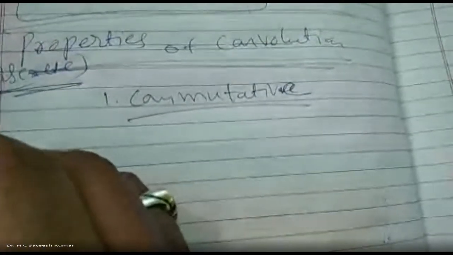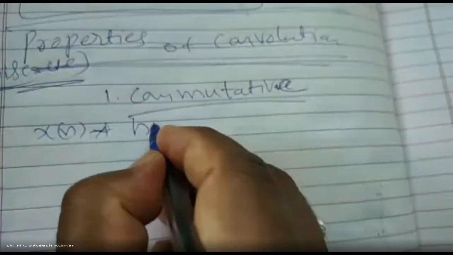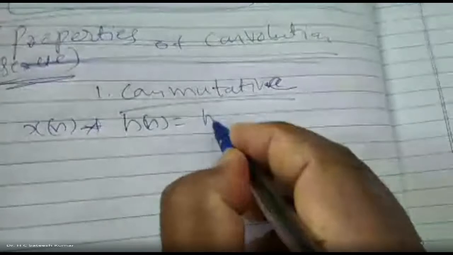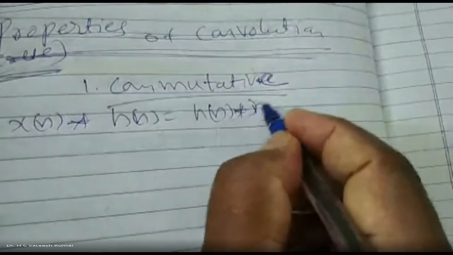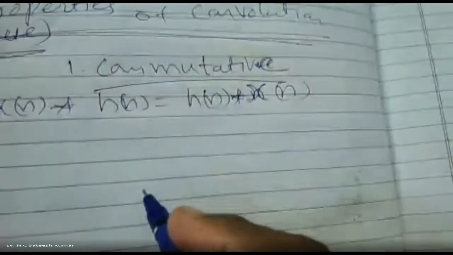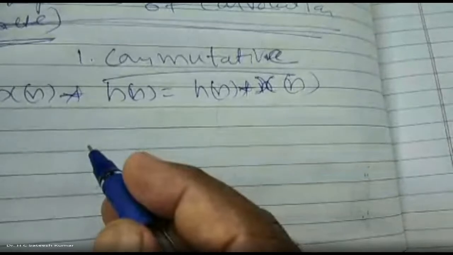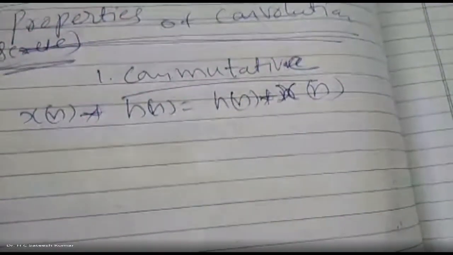So what is this commutative property? x of n convolution with h of n is equal to h of n convolution with x of n. We have studied the same property in mathematics, in set theory, with union and intersection.